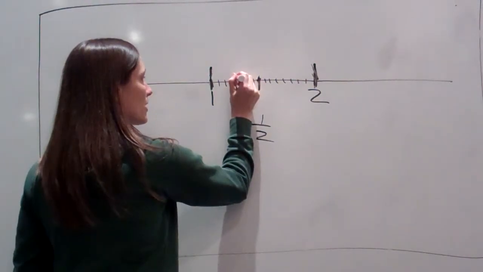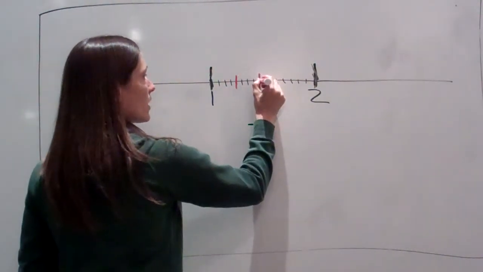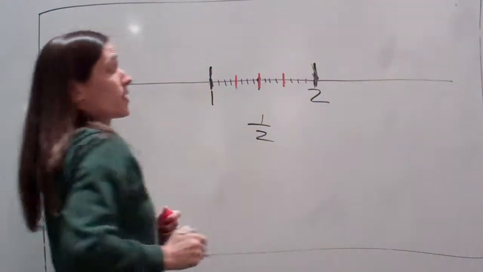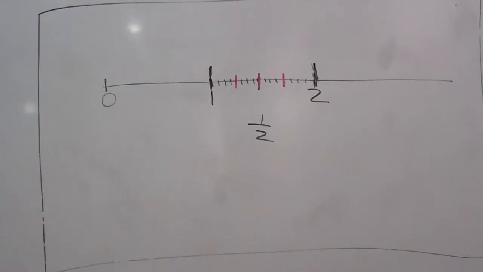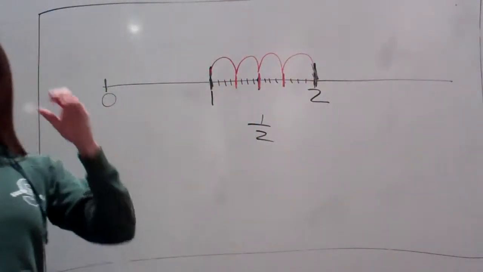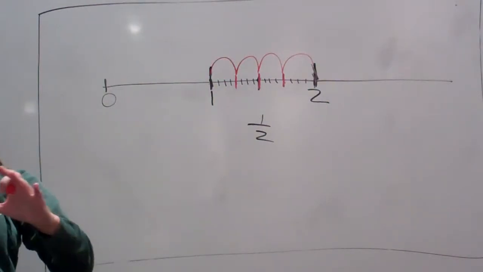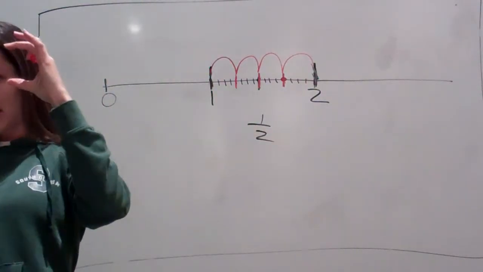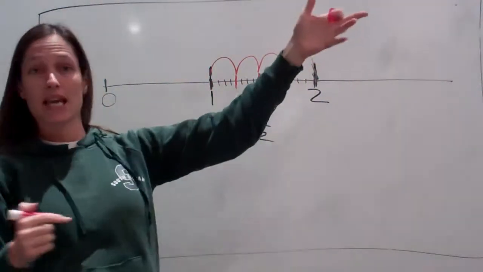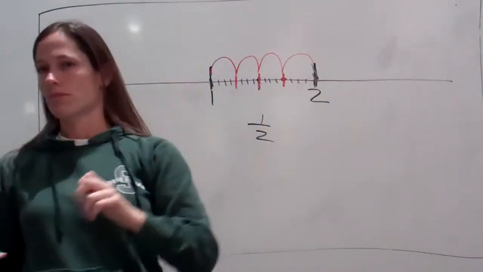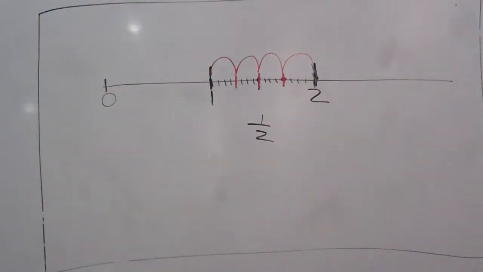I'm going to make this one a little bit longer. 1, 2, 3, 4. I still get the middle one. 1, 2, 3, 4. So now, how many jumps are there? 1, 2, 3, 4. On the next size. Is everybody kind of staying with me how this works? So if you have a number that is on the semi-big ticks, you can just count your semi-big ticks and be done. I know it's 1 and 3 out of 4. Does everybody understand?